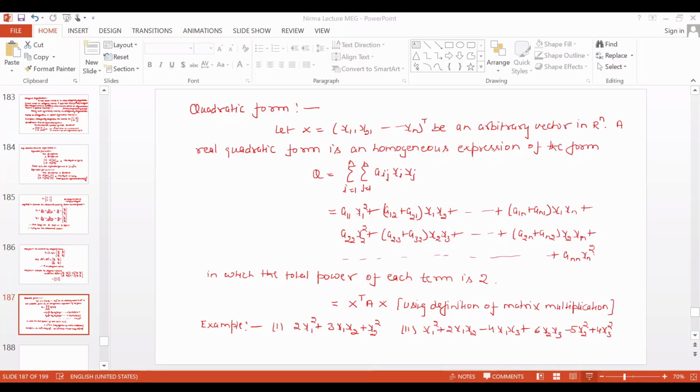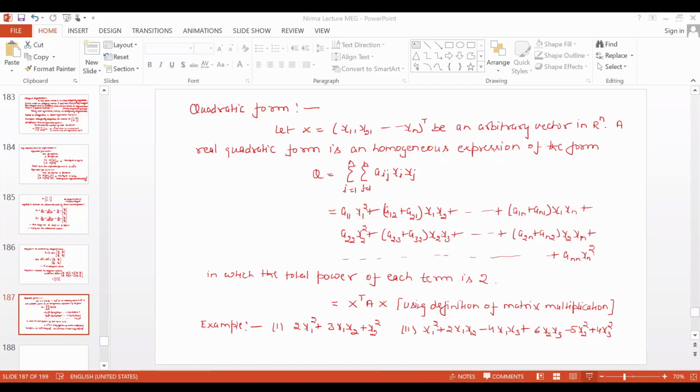Q is equal to a double summation. The first is for i from 1 to n, the second summation is for j from 1 to n of a_ij x_i x_j. This homogeneous expression is called a real quadratic form. It is homogeneous because the degree of each term is 2 here.